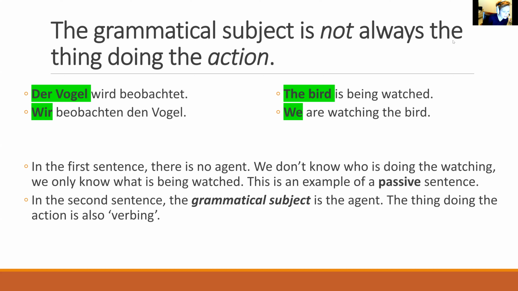So in the second sentence, the grammatical subject is the agent. So we have this congruous thing, right? Wir, right? We are the thing doing the action, and we're also the grammatical subject.